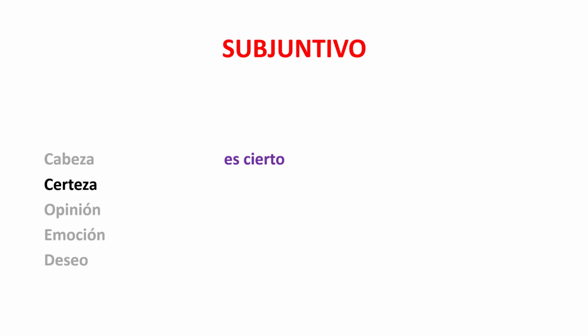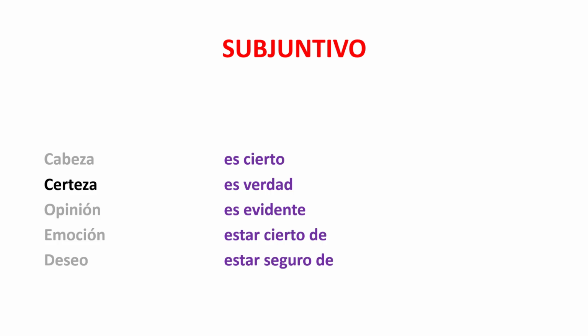Subjunctive. Verbos de certeza. We now know how to form the subjunctive, and we know the 5 main categories of subjunctive: verbos de cabeza, de certeza, de opinión, emoción, and deseo. Verbs of the head, verbs of certainty, opinion, emotion, and desire. This lesson will focus on verbs of certainty, verbos de certeza. Examples of verbos de certeza are es cierto, es verdad, es evidente, estar cierto de, and estar seguro de.